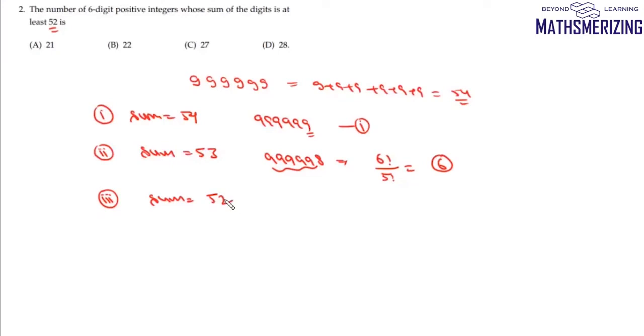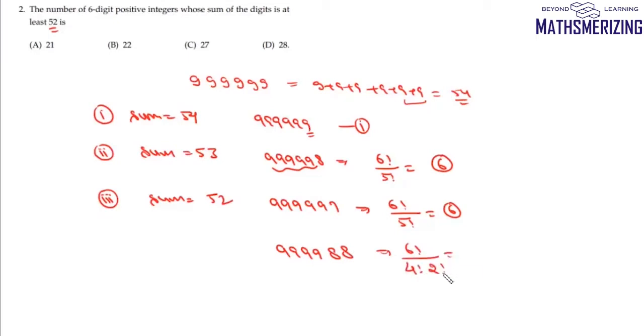And finally, we'll have all the numbers when the sum is 52. Now if the sum is 52, we need to remove 2. So either it could be 9, 9, 9, 9, 9 and 7, and here the total number of numbers will be factorial 6 divided by factorial 5. Again it will be 6. Or it will be 9, 9, 9, 9 and then 8 and 8. So here it will be factorial 6 divided by factorial 4, factorial 2, which is simply 15. So the total number of such numbers will be 12 plus 1, 13. 13 plus 15 is 28, and that's your option number D.